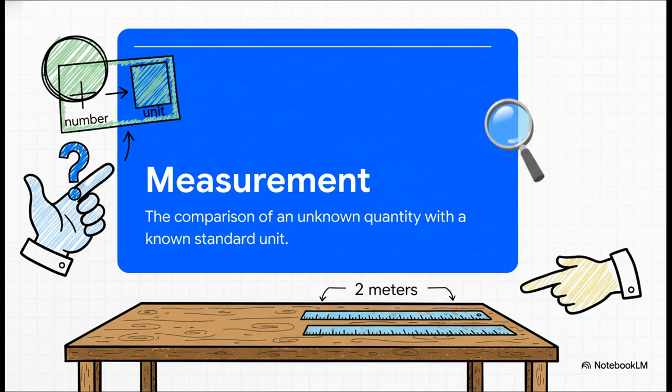At its heart, measurement is just a comparison. That's it. When we say a table is 2 meters long, all we're really saying is that it's 2 times as long as this standard thing we've all agreed to call a meter. See? And that means every single measurement has to have 2 parts, the number and the unit. If you forget one of them, the whole thing is completely meaningless.